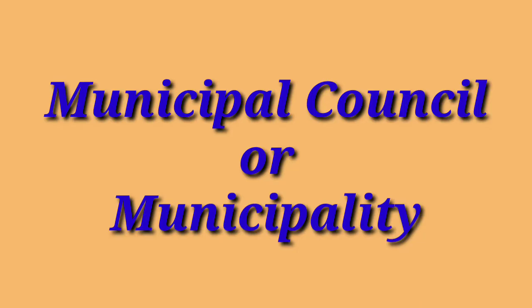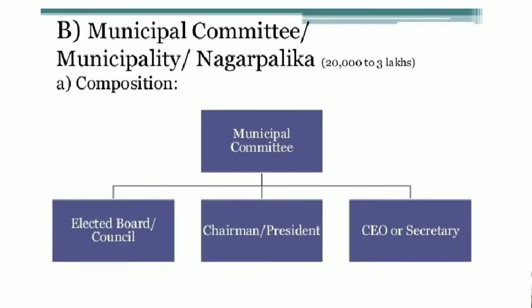Next we are going to discuss the second type of self-governing body in urban areas, that is the municipality. Municipality is also known as municipal council or municipal committee. It is generally meant for small towns and cities. The cities which have a population between 20,000 and 10 lakhs have municipalities.